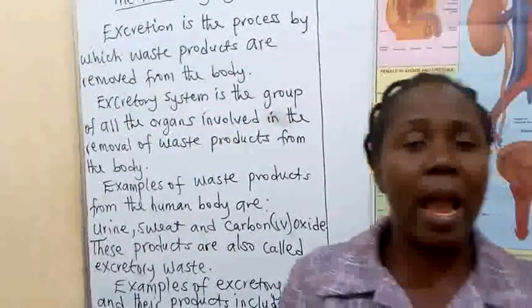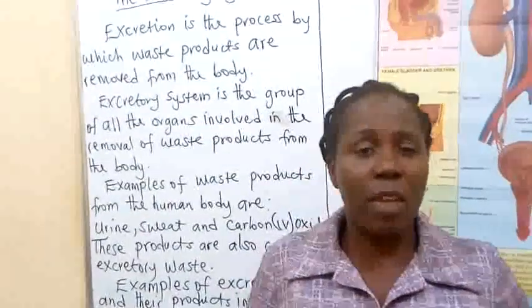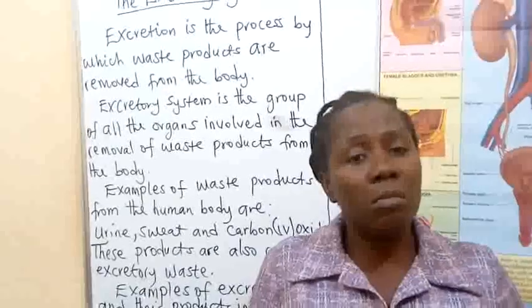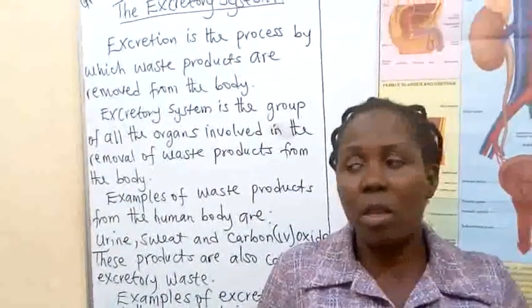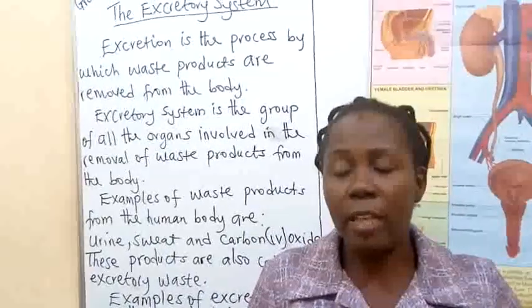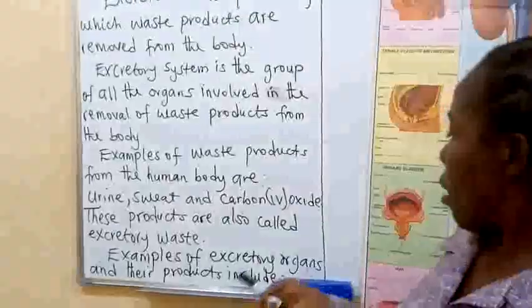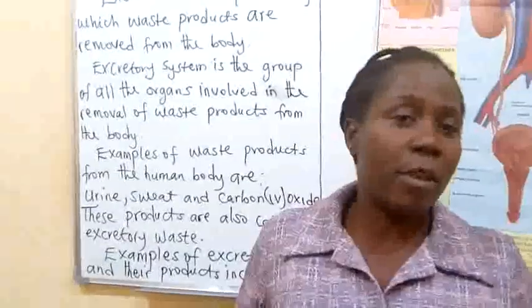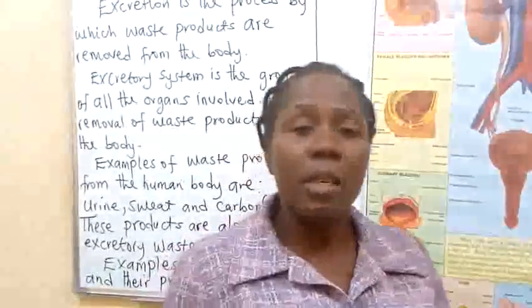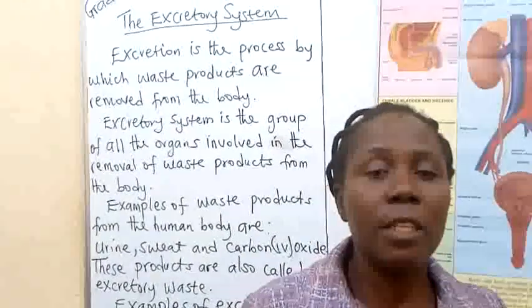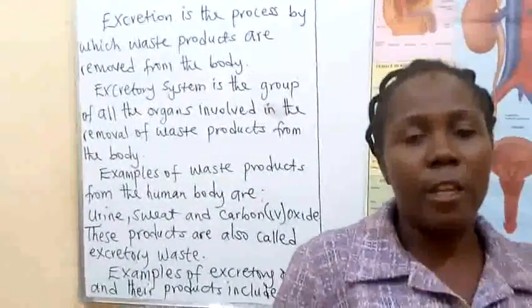So in case you are asked to give examples of excretory waste or waste products from the body. If it is not called waste products, you refer to it as what? Excretory waste. Then we also talk about the organs responsible for excretion. The organs we have listed: the kidney, the skin, the lungs, and the liver.